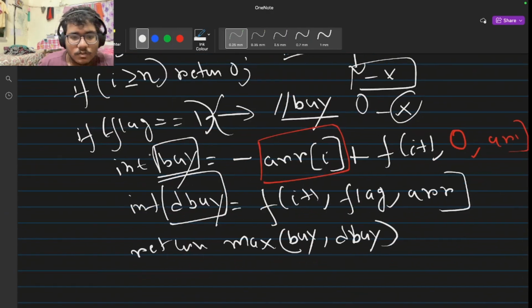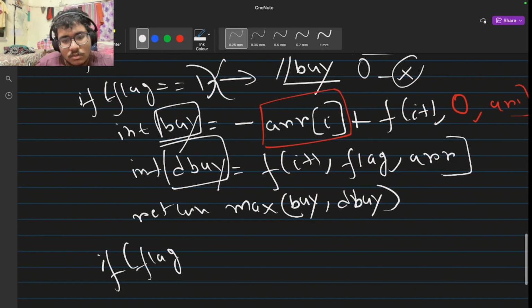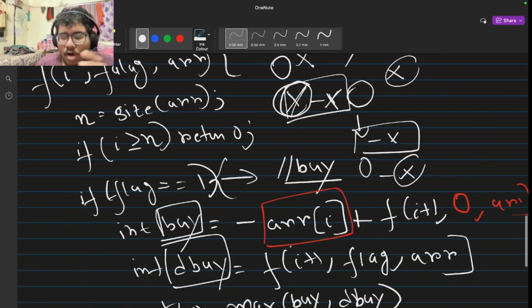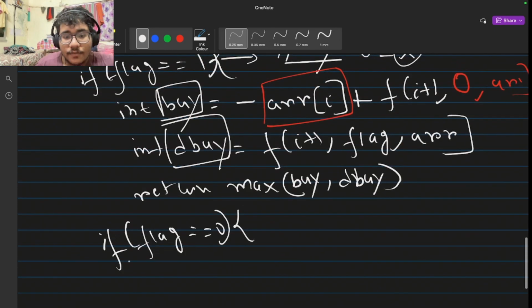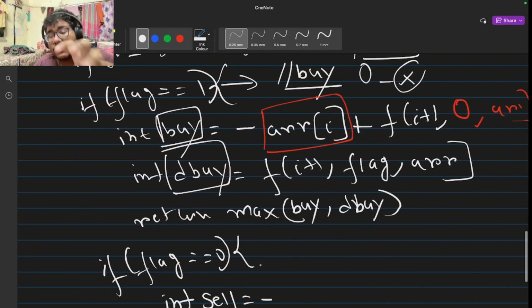Now coming to case 2, that means if our flag is 0. I have mentioned that flag 0 means we are going to sell or we are going to hold. So if we are going to sell now, either we can sell or we can wait. If we are going to sell, int sell, as previously I have mentioned, if we are buying, then we are subtracting the value of array of I. But if we are selling on that day, that means we are adding the value of array of I, right?